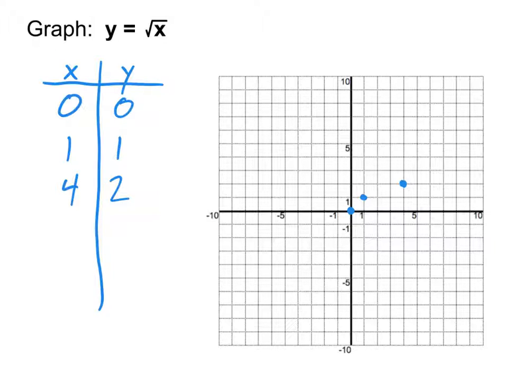That's why this graph ends up looking like it does. What's the next number that I can take the square root of? 9. And the square root of 9 is 3. So I go over 9 and up 3 from the starting point. Not the last point, but the starting point.